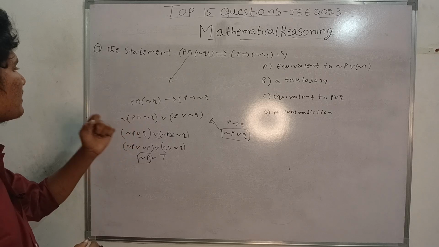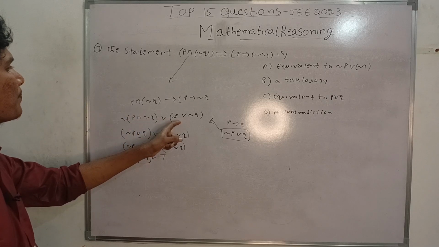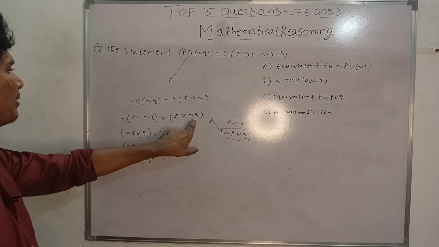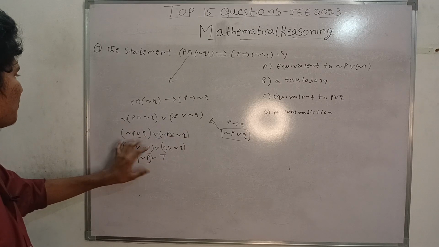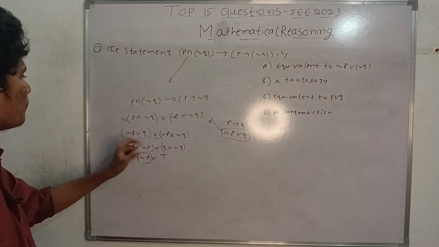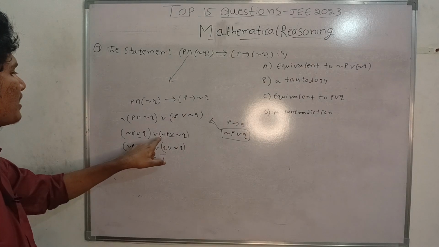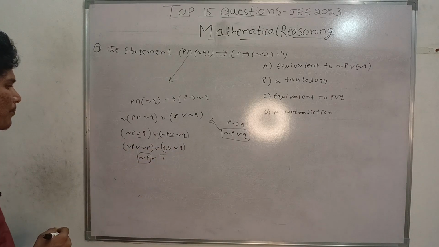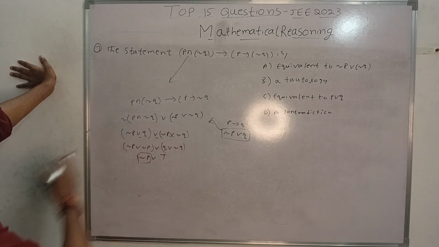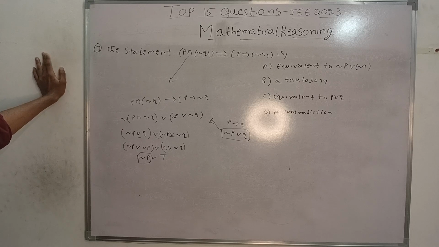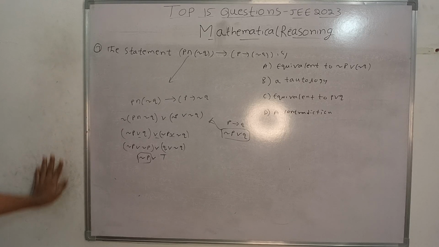Negation, like this is correct, or I have opened it like this: negation P or negation Q, negation P and Q, or negation P or not Q. So I interchange like this, Q or not Q.